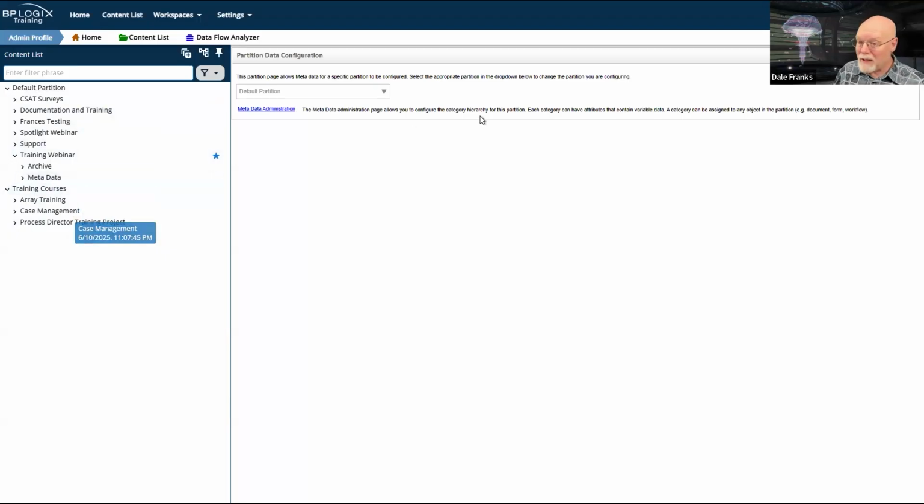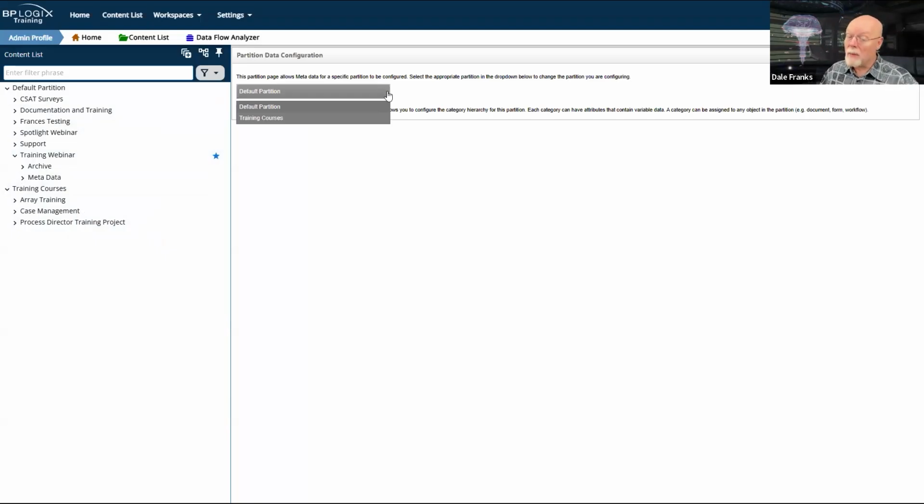Now, what that means is that I have metadata for both partitions. Your metadata in both partitions could be quite different. In my case, that would be a bad thing. I would want to have the same metadata on both of my partitions.